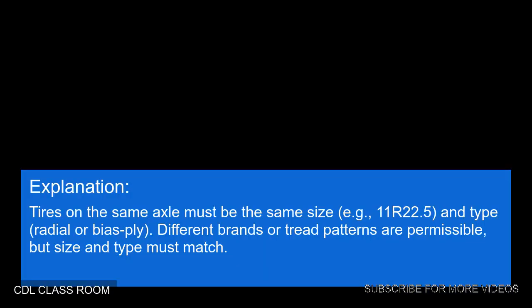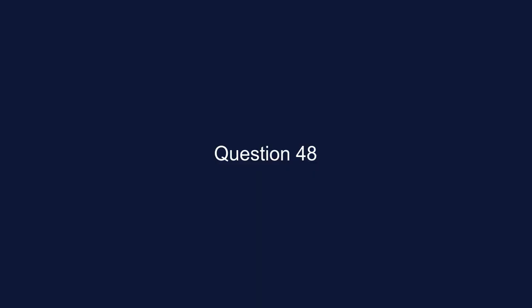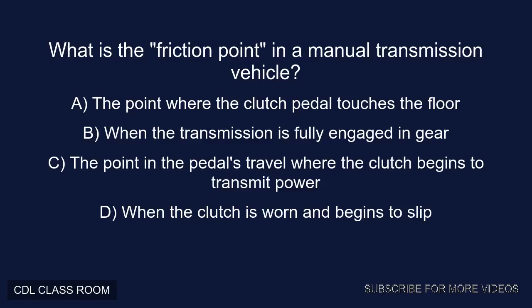Explanation: Tires on the same axle must be the same size, e.g., 11 or 22.5, and type, radial or bias ply. Different brands or tread patterns are permissible, but size and type must match. Question 48. What is the friction point in a manual transmission vehicle?